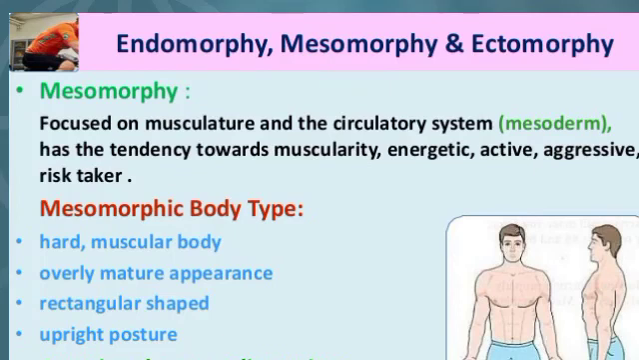Typical traits of mesomorphs are athletic, well-defined muscles, hard muscular body, overly mature appearance, strong shoulders and narrow waist, rectangular shaped body, upright posture, gain muscle easily, gain fat more easily than ectomorphs.